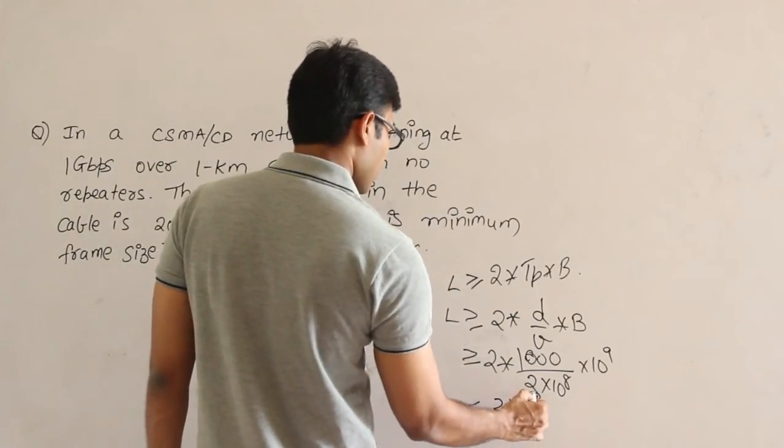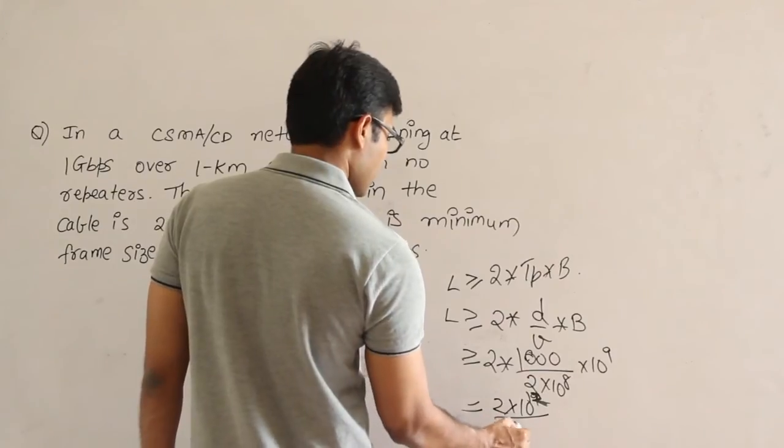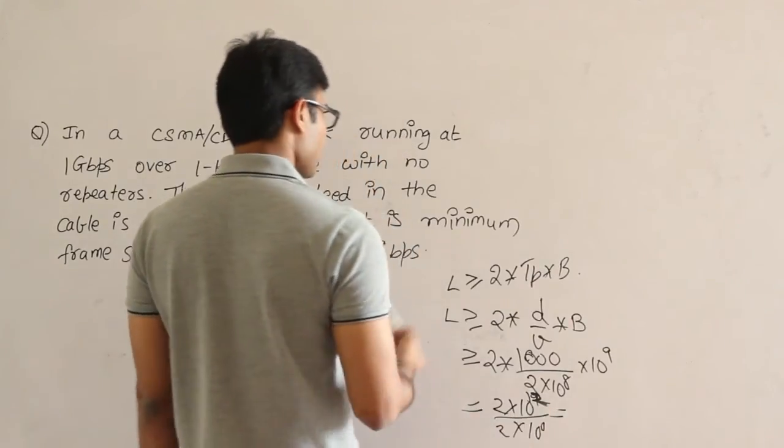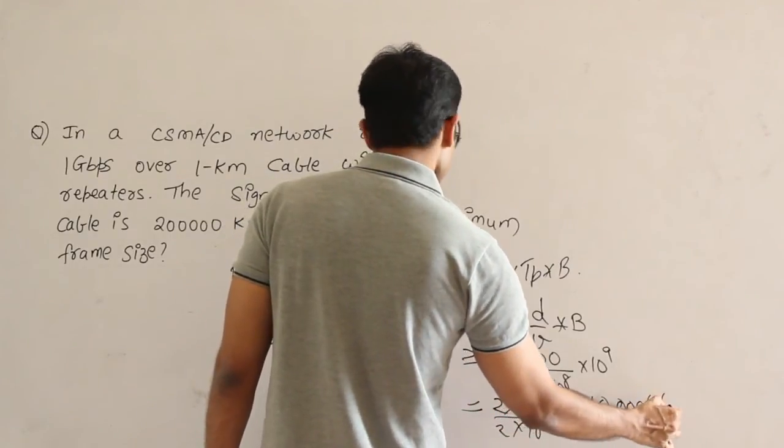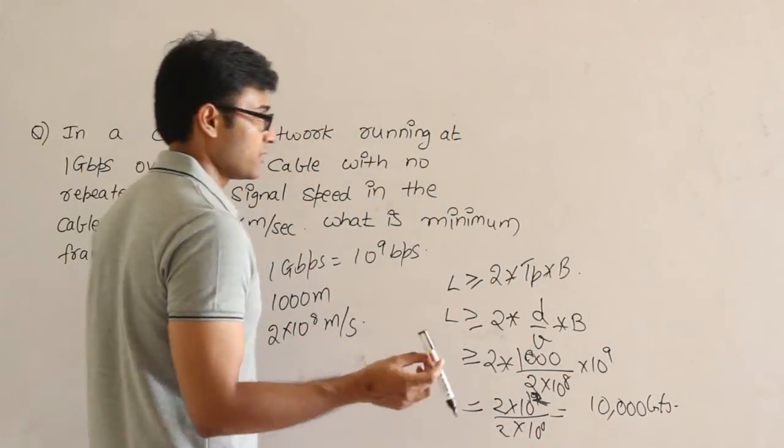Therefore it is 2 into 10 power 12 divided by 2 into 10 power 8. So if you solve it, it is just 10,000 bits. It is a straightforward question. We have already seen many questions of this model, right?